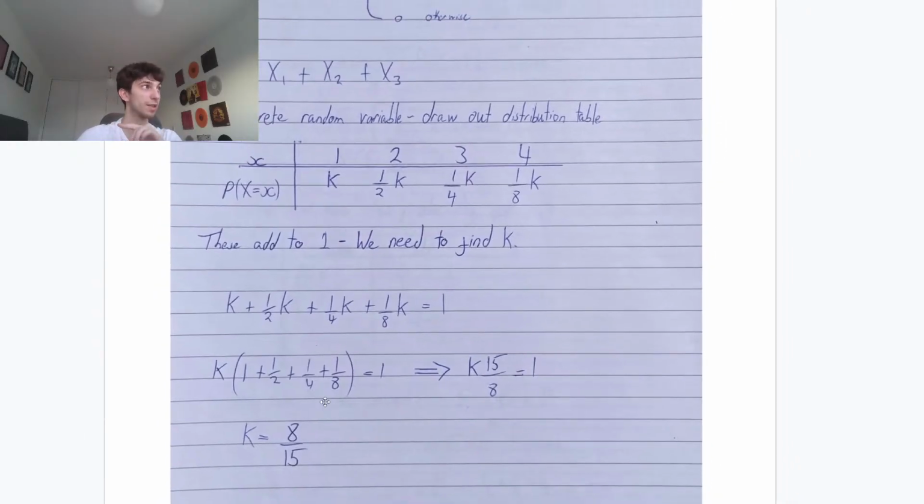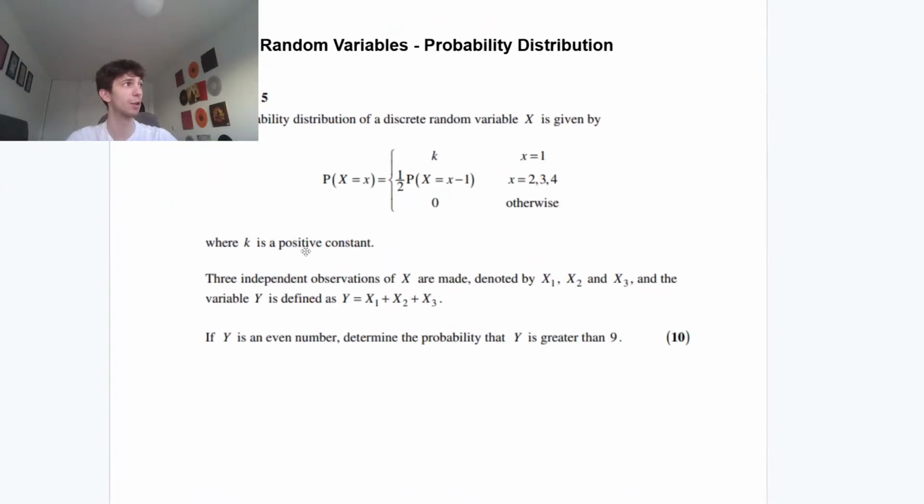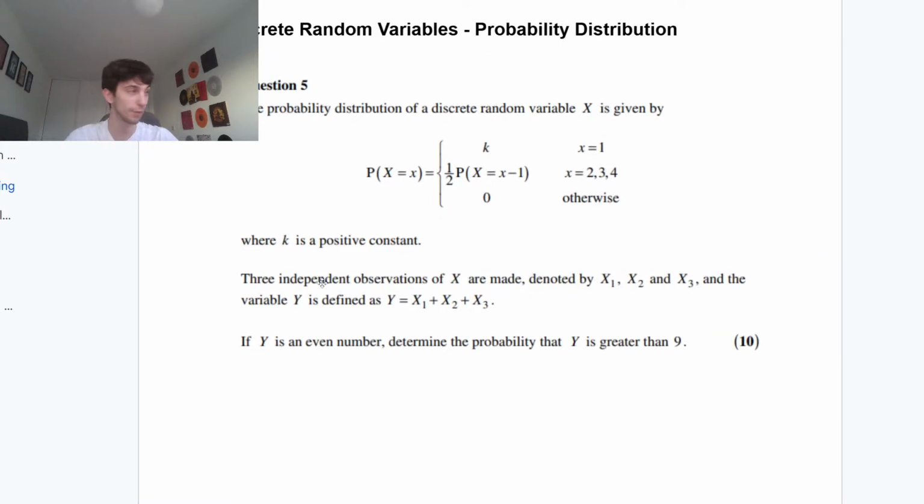There's a good chance that if they ask you a question like this, you will have to use this information about the probabilities adding to 1 when you see these discrete random variables. But let's move on, guys. You never know, they could ask something hard like this, and this kind of question could come up, okay? Remember to switch from radians to degrees as well, guys.